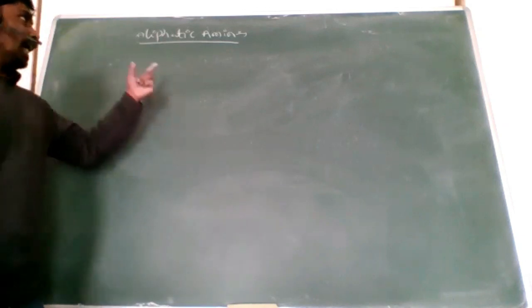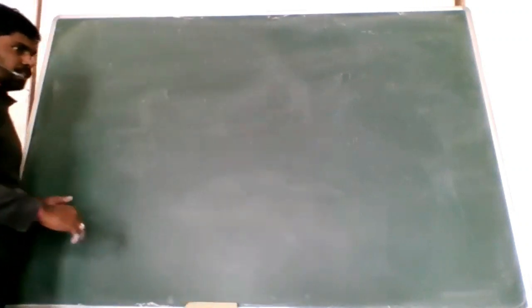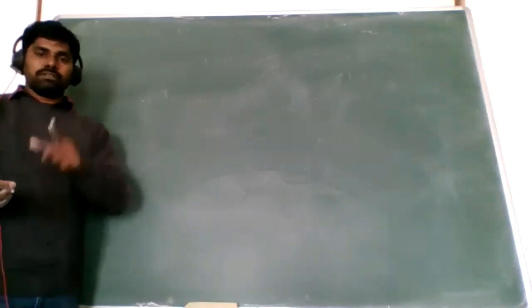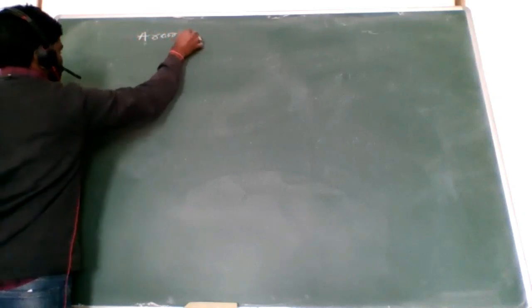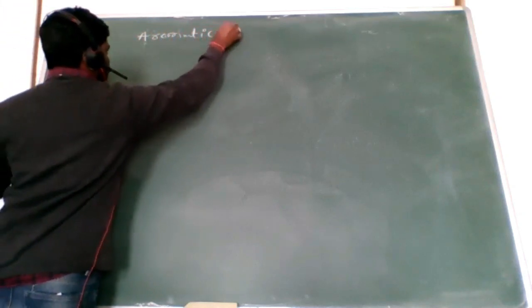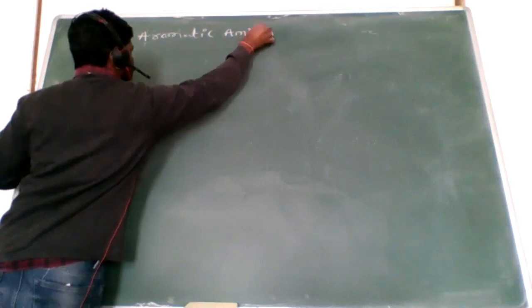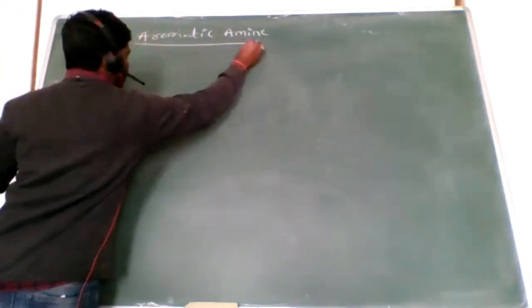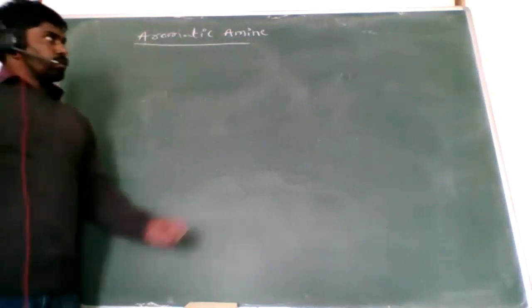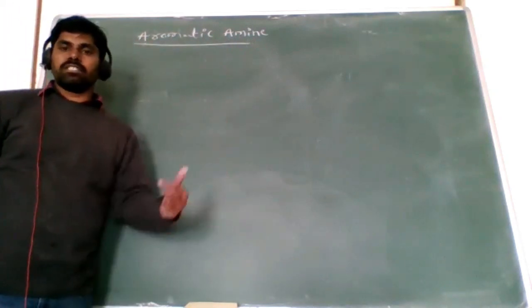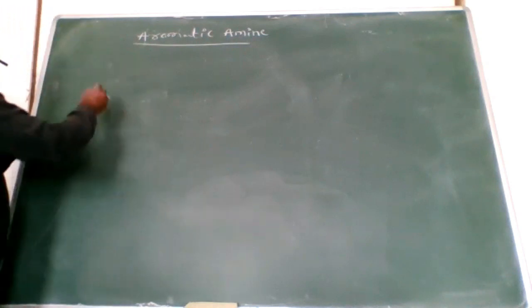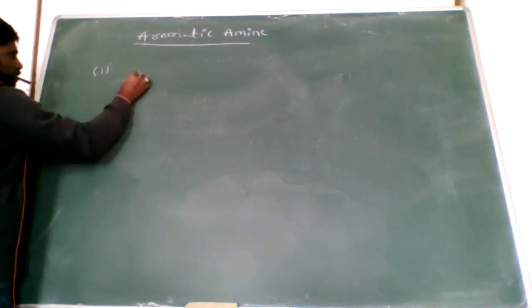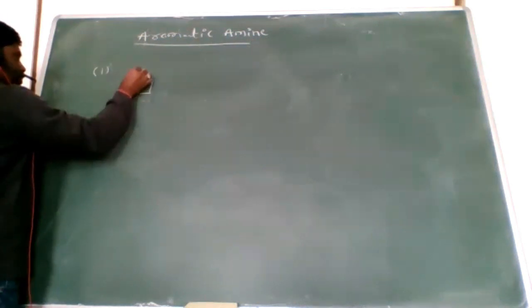So this is the identification of aliphatic primary and secondary amines. Now you write down aromatic amines. Okay, aromatic amines. Here also there are three types: primary amine, secondary amine, tertiary amine. First of all, I will take aniline. Aniline is the primary amine.